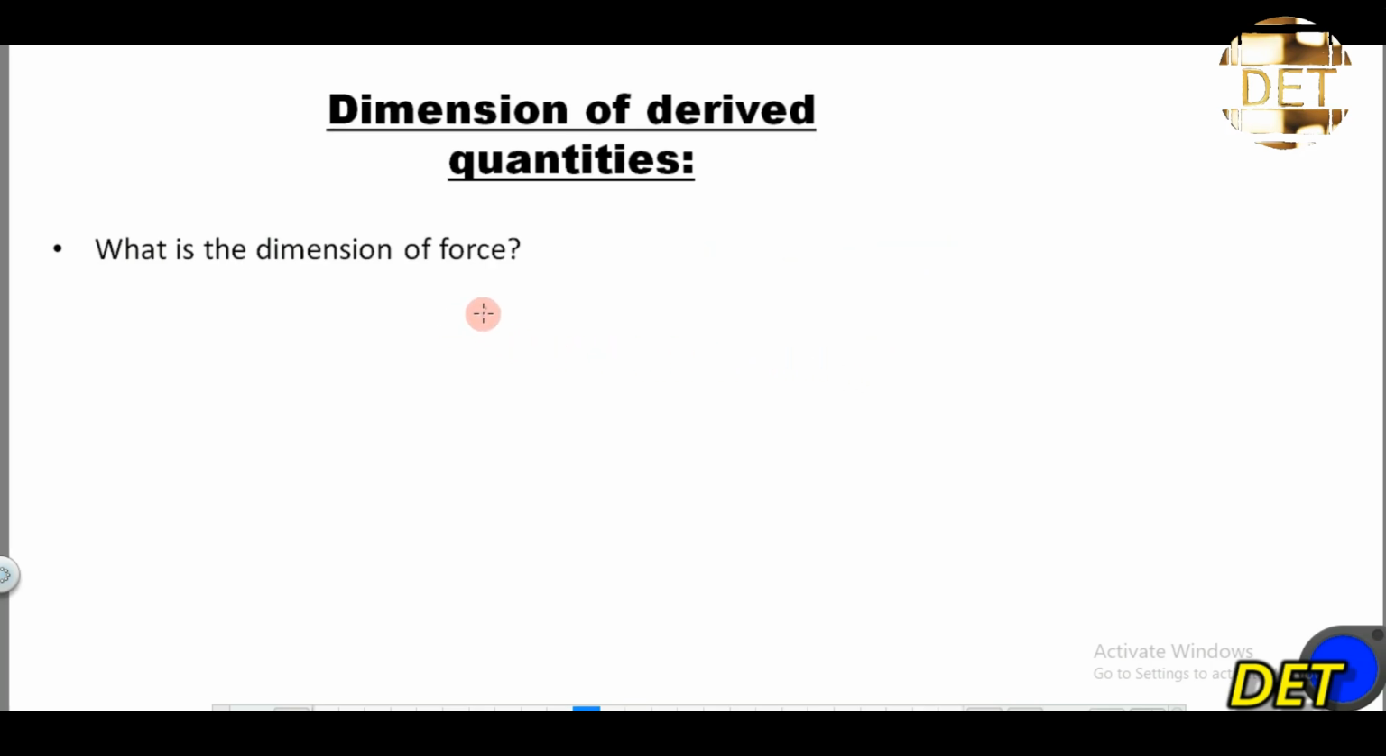Then let's take this last one. What is the dimension of force? So force is equal to mass times acceleration. This is the formula for force. Mass is a fundamental quantity and the dimension is M. Acceleration is a derived quantity. So we're still going to express it in terms of fundamental quantities.